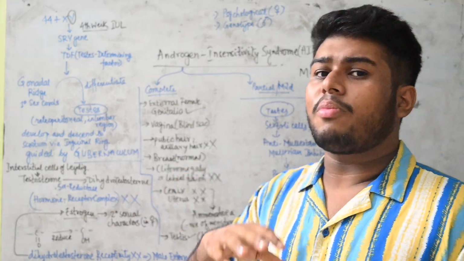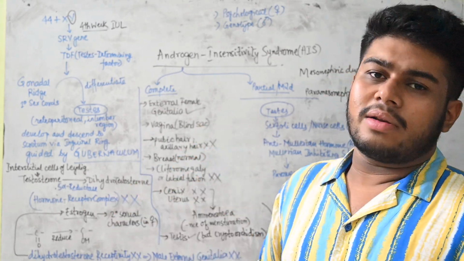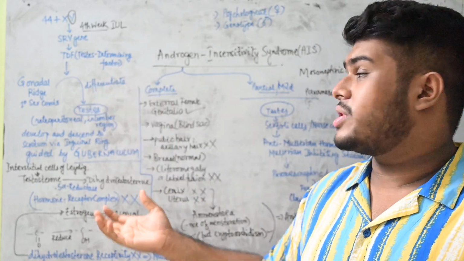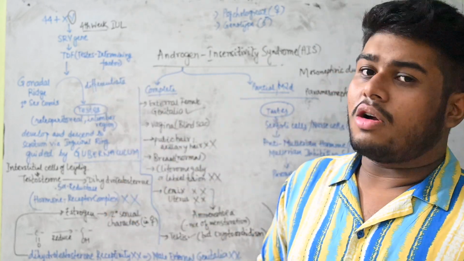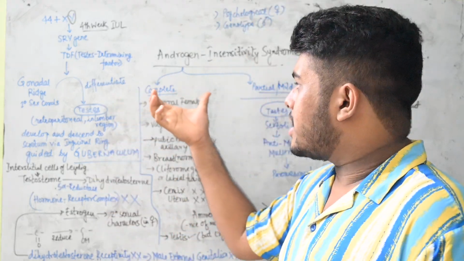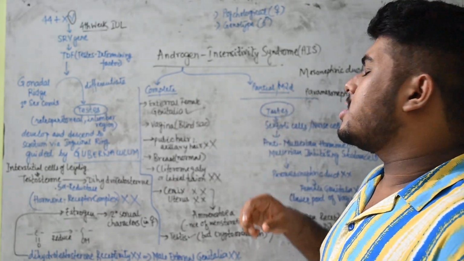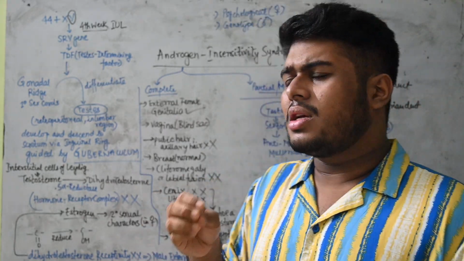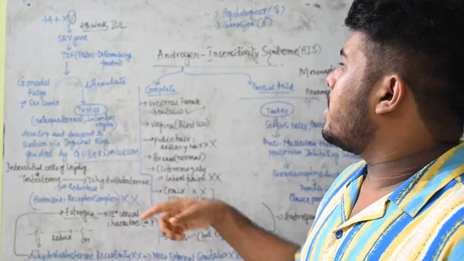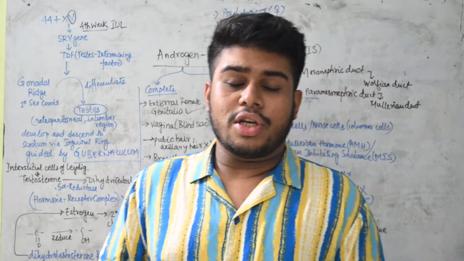That person will not have proper external genitalia development, but testis will be there because the TDF gene, the testis determining factor SRY gene, was there, and also the anti-Mullerian hormone was secreted. So there can be different cases, but one of the most important is complete androgen insensitivity syndrome, and one is a partial one. In the partial one, certain things will be absent and present, so I will not discuss this. Today we will discuss only complete androgen insensitivity syndrome.